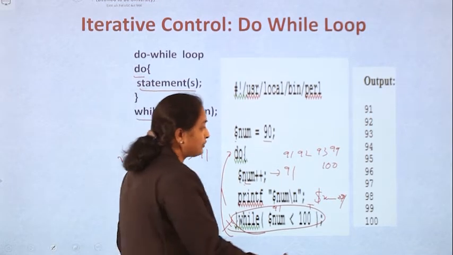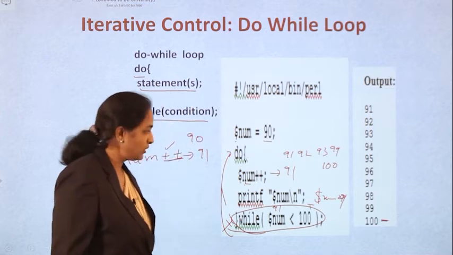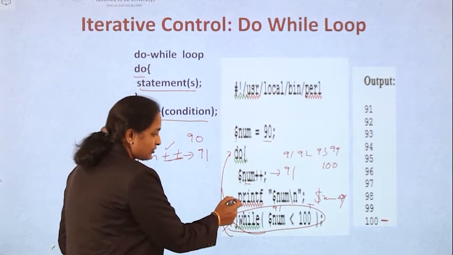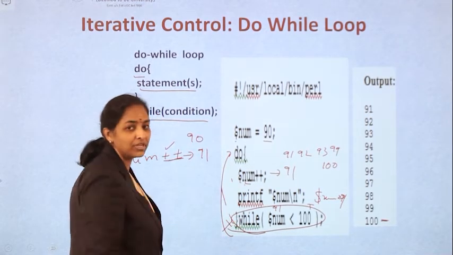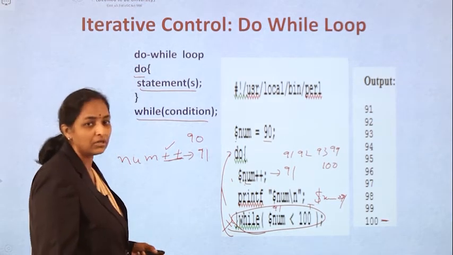Now if you verify here, you are able to print the 100 also, since first the incrementation was taking place, then the checking was happening. That is the reason you are able to print the 100 also.